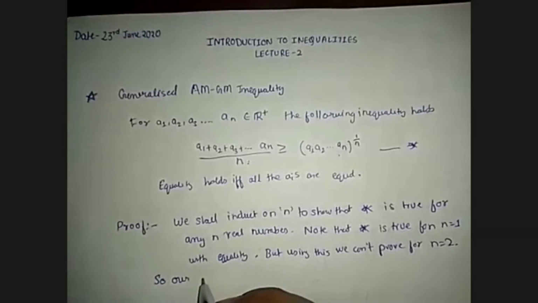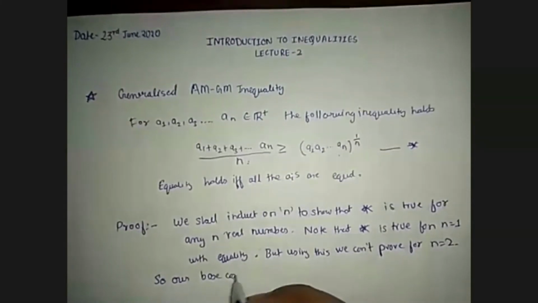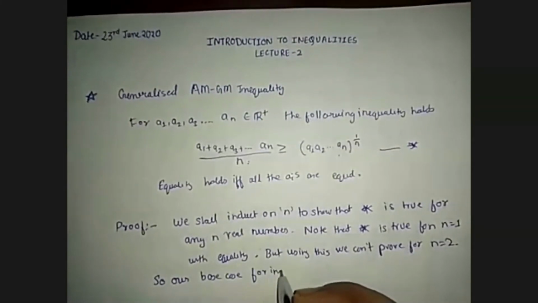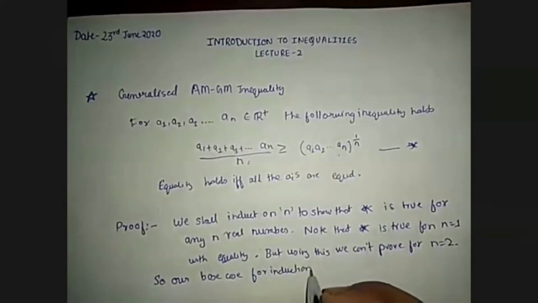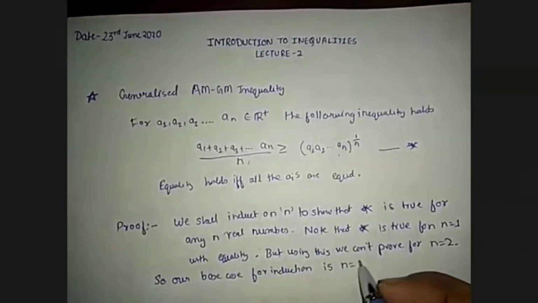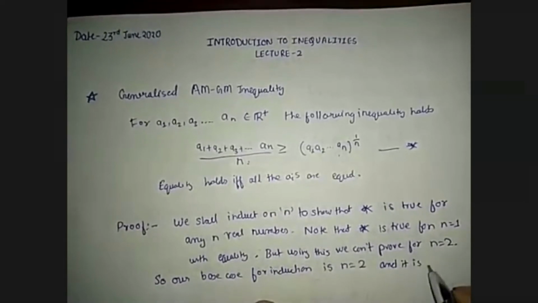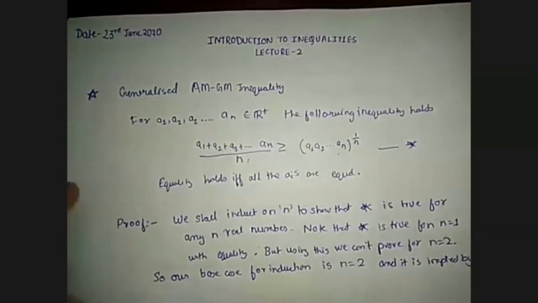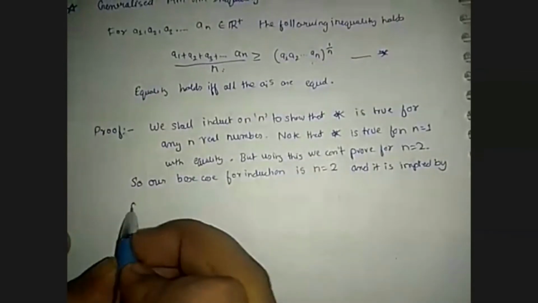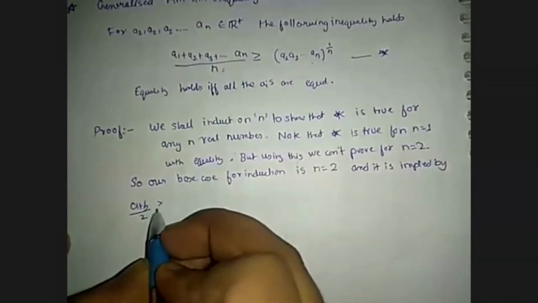So our base case for induction is n equals 2, and it is implied by (a plus b)/2 is greater than or equal to root ab.